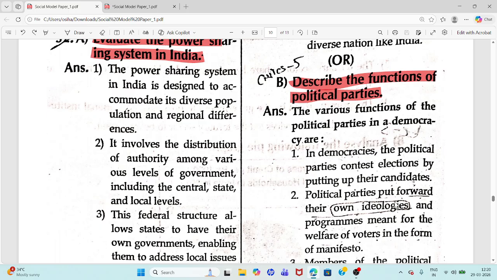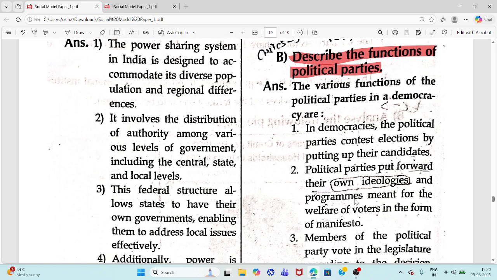Political parties put forward their own ideologies and programs meant for the welfare of voters in the form of a manifesto.